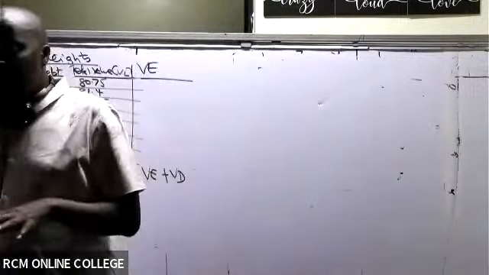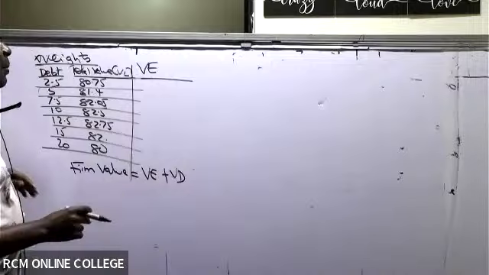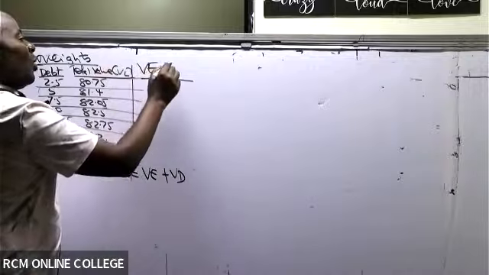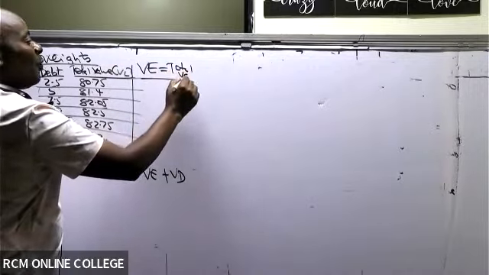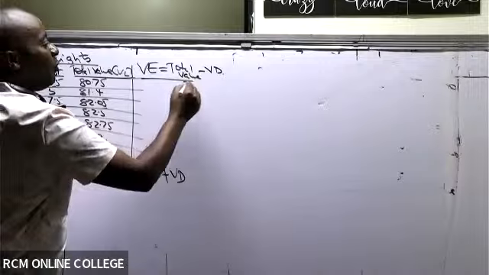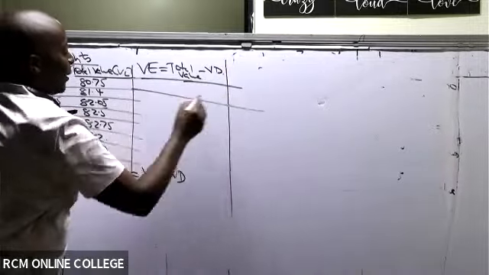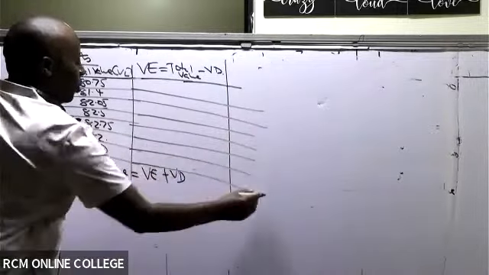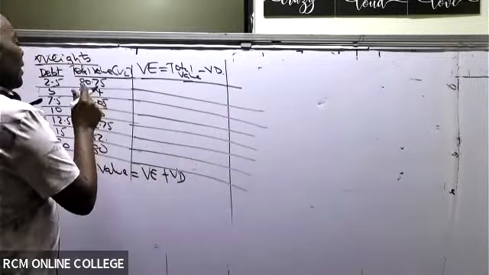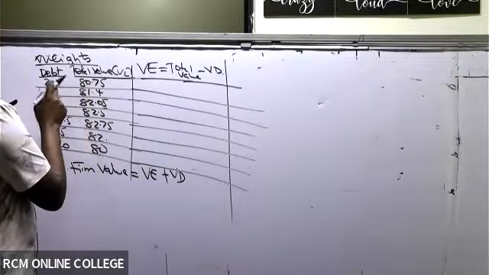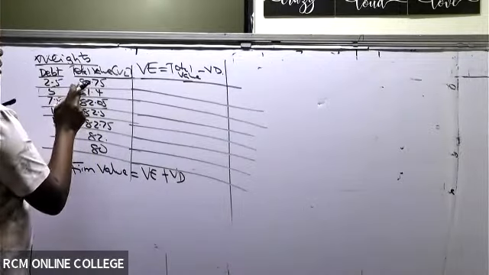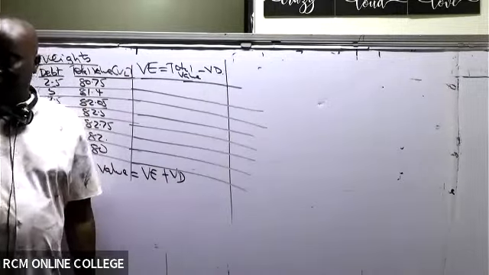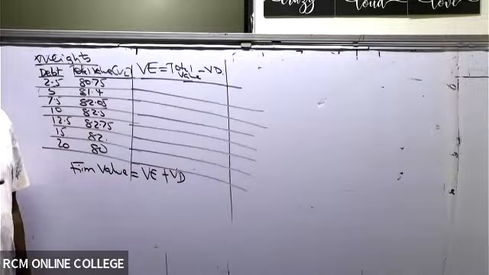So you will simply give me the value of equity, which is total firm value minus value of debt. Can you kindly do me this favor? 80.75 minus 2.5 gives me what figure? 78.25.